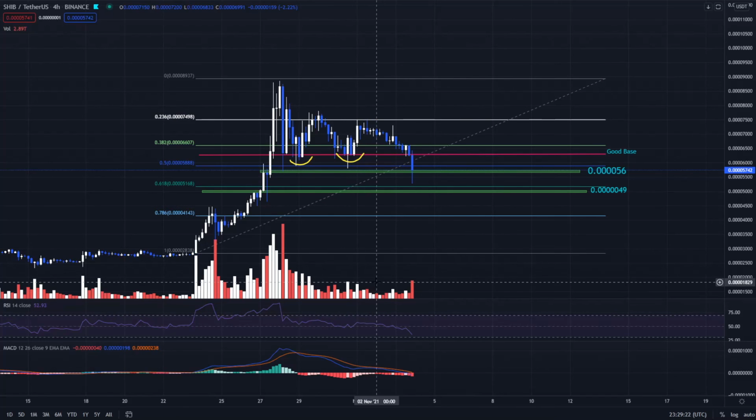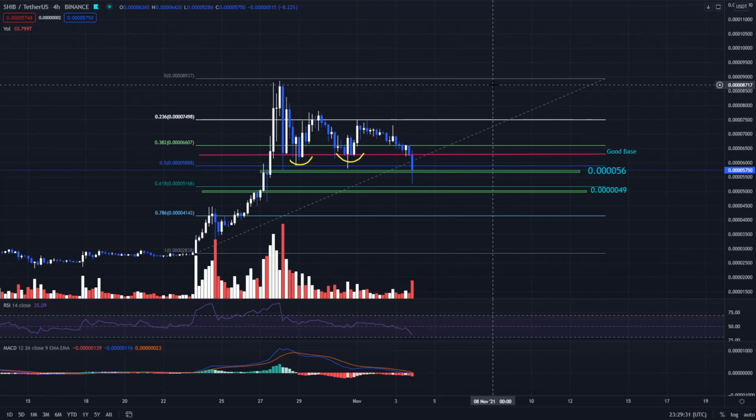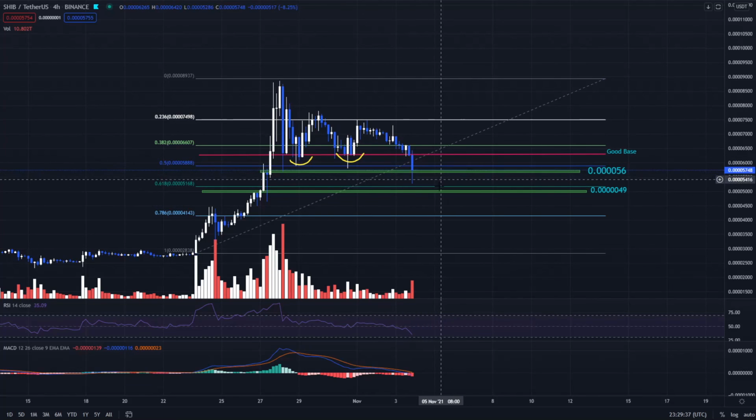And also you can see the volume in the past few days has started to decrease. So this is not good news for SHIB at the moment. But again, if the Robinhood listing comes up, we can expect SHIB to bounce up from this zone.